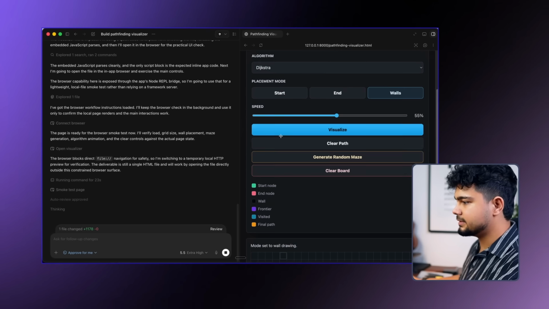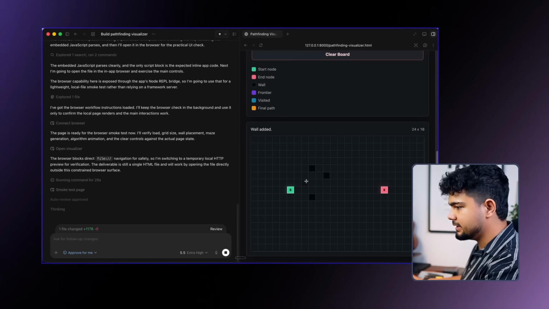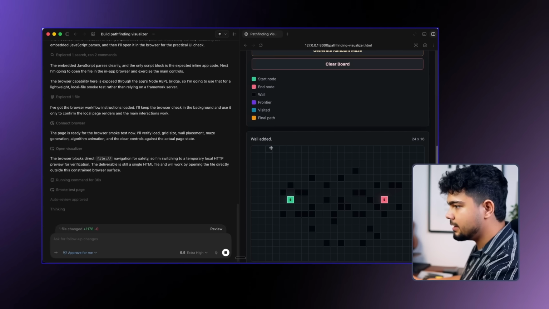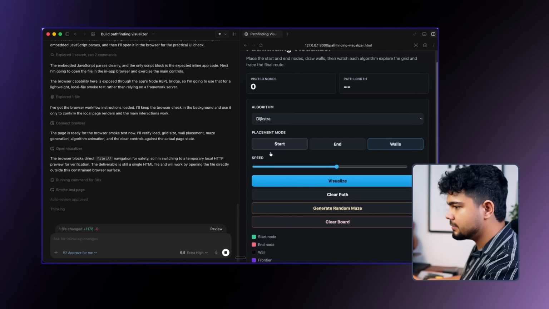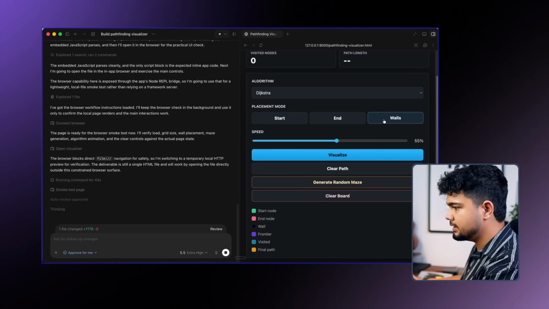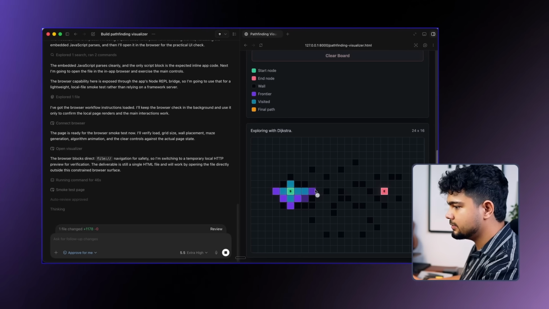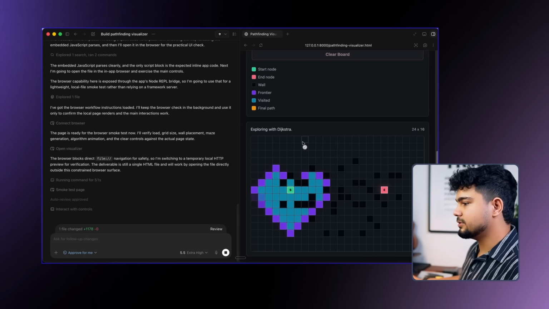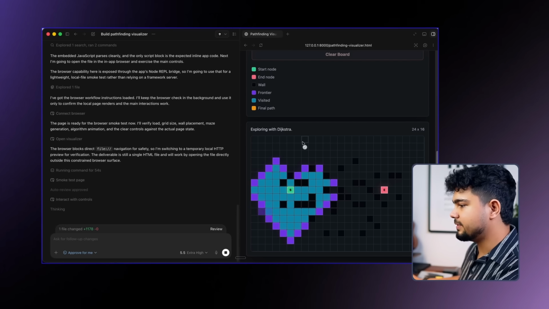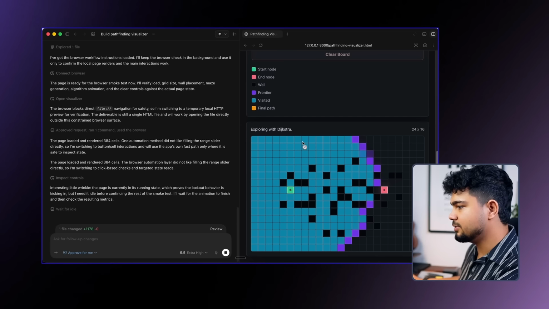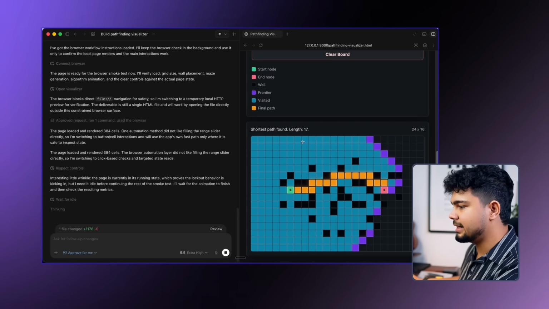As you can see, this is the Pathfinder algorithm that we created. We'll add some obstacles randomly everywhere, and we created a wall. Start and end are already there. Let's start, end, walls, visualize. So as you can see, it created a visualizer for us. This is Dijkstra's. So Dijkstra's is trying to visualize to find the path for us. I think it's almost done. And after a bit it will find the path, and done.